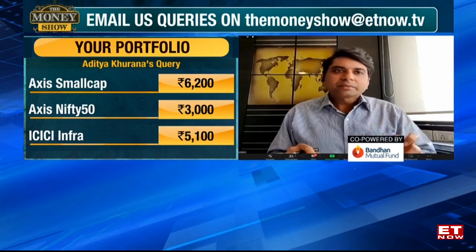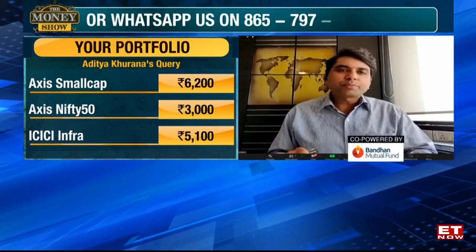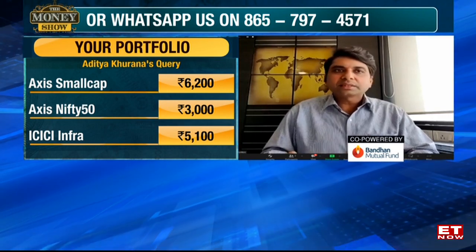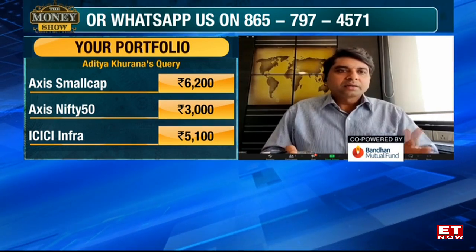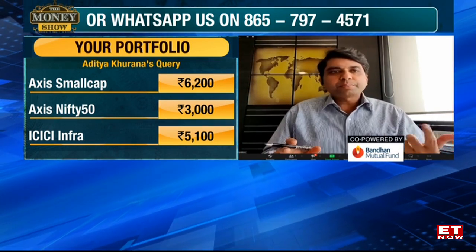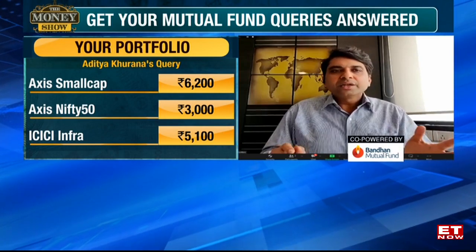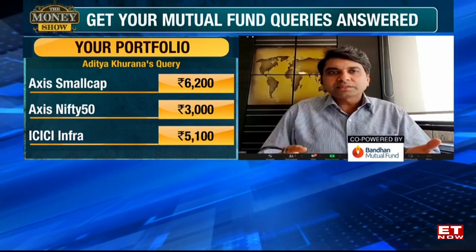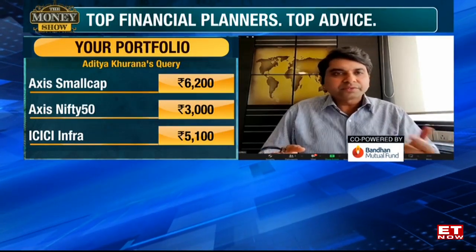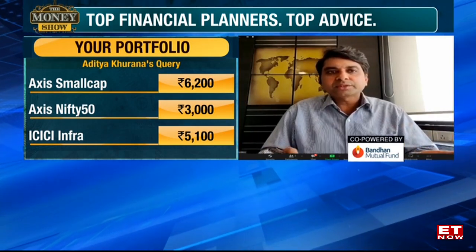Second element, you really have a lot of schemes in your portfolio. You really don't need so many schemes in the name of diversification. You have a sector fund, you have a PSU fund, you have a small cap, large cap, and in the large cap, you have an Axis Blue Chip and Nifty 50 again. You need to consolidate. You don't need both of these schemes in the large cap. You just have a Nifty 50 and that is good enough to have representation of the large cap.